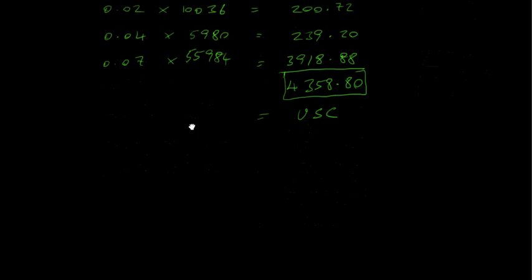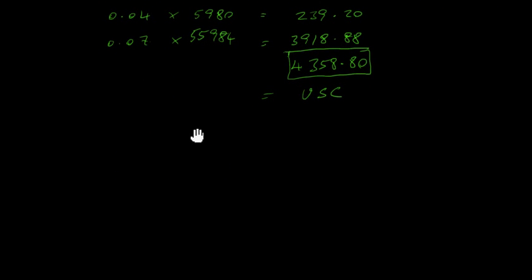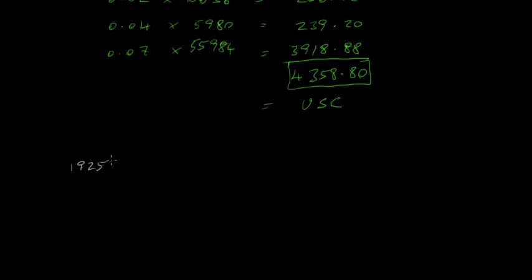Now we have our tax payable. Let's see, we'll just write these down here. So we have our tax payable, which was 19,254. Then we've got to add 2615.84.